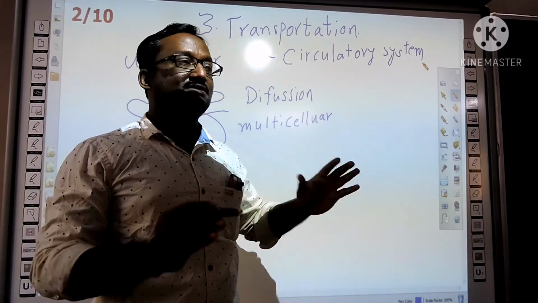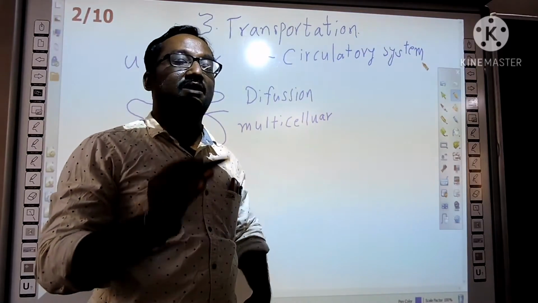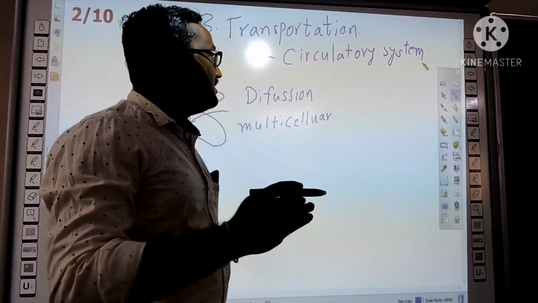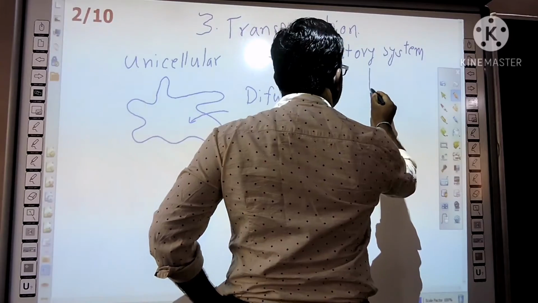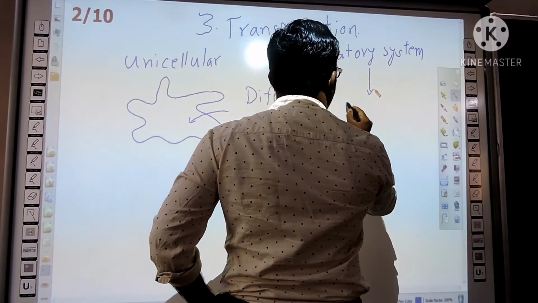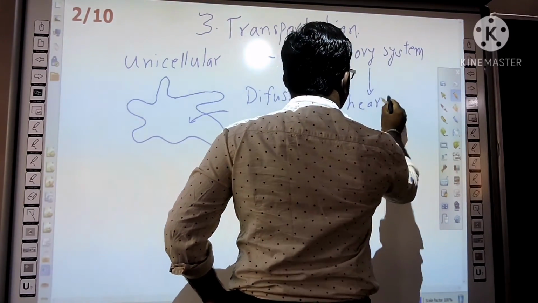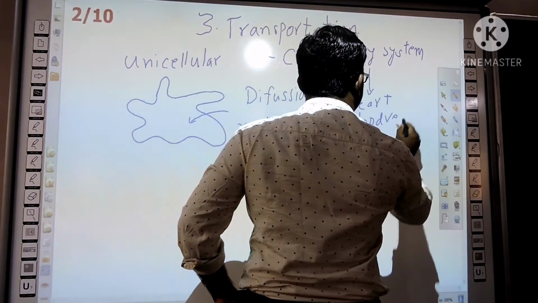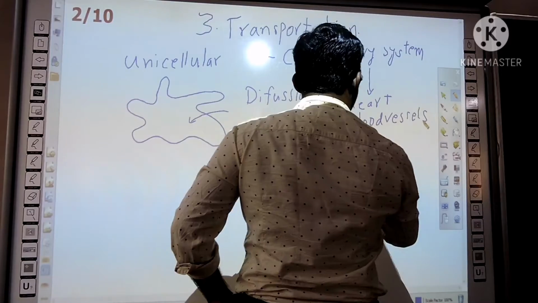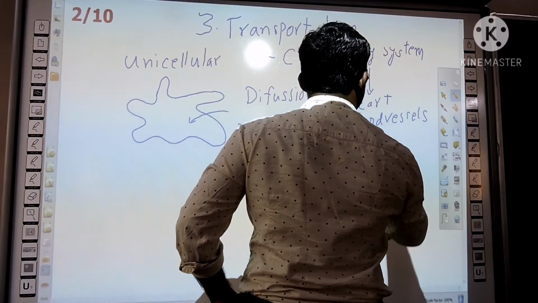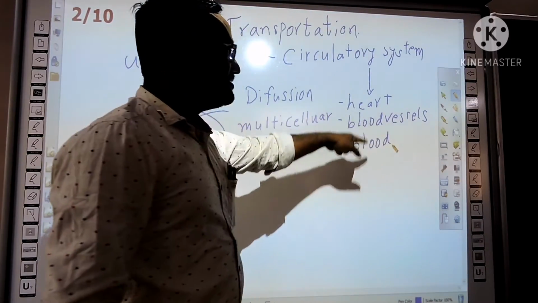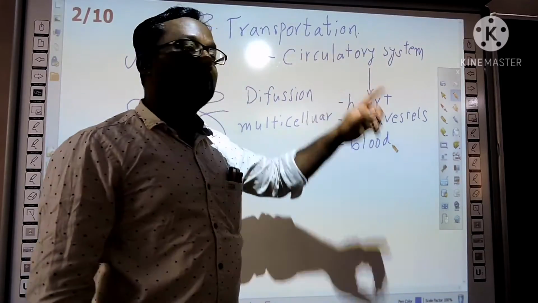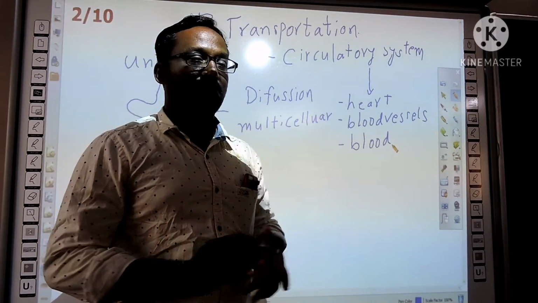So let us focus on the circulatory system in human beings. In human beings, the circulatory system includes various parts like the heart, blood vessels, and blood. These three constitute the circulatory system in human beings.